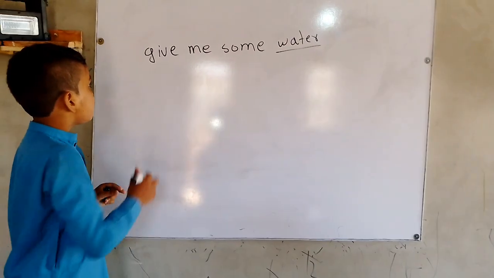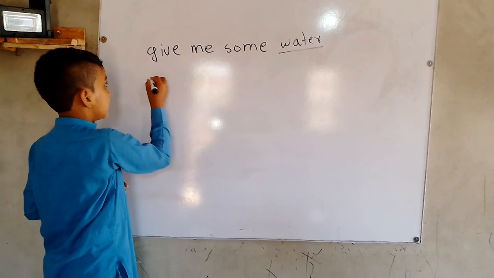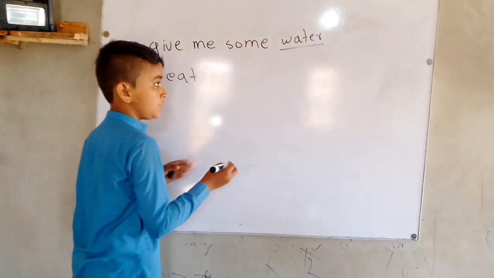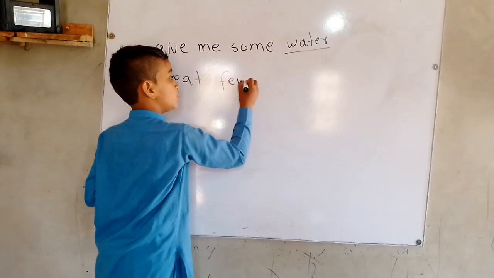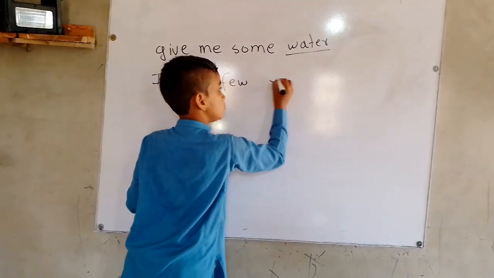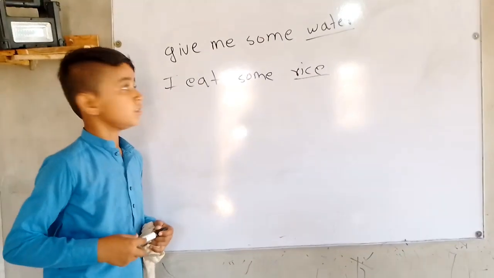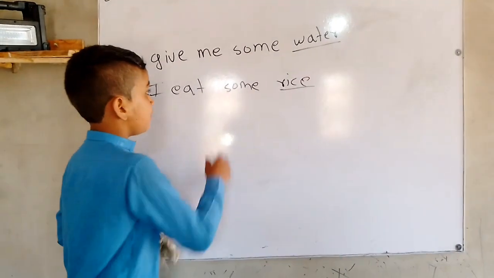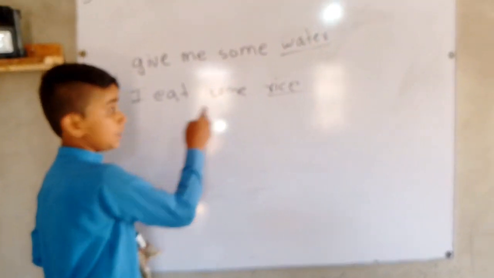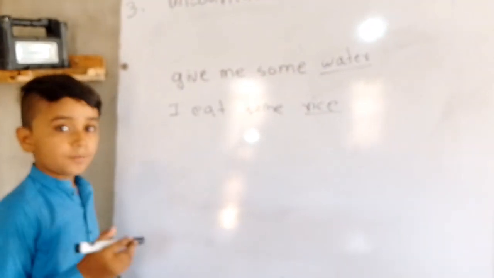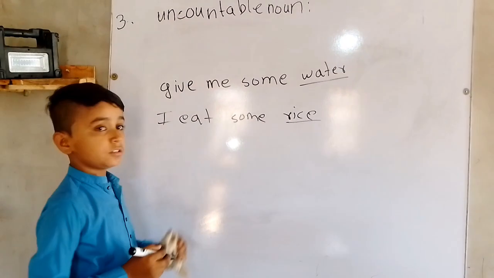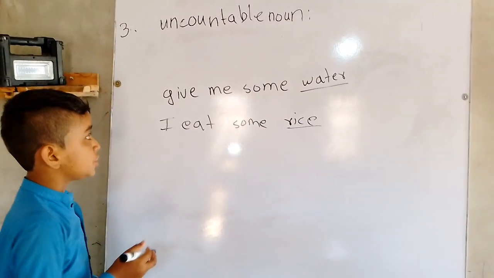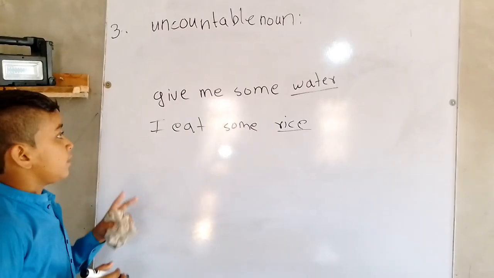And the second example: I eat some rice. Some also does not tell the perfect quantity of rice. We cannot say I eat one rice, I eat two rice, because we cannot count it. So this is an uncountable noun.